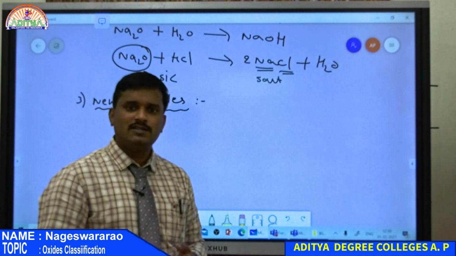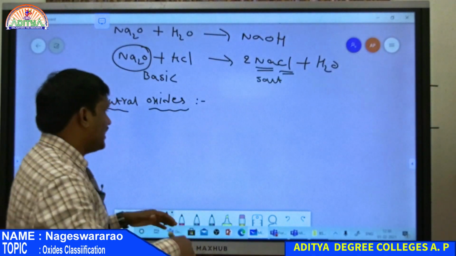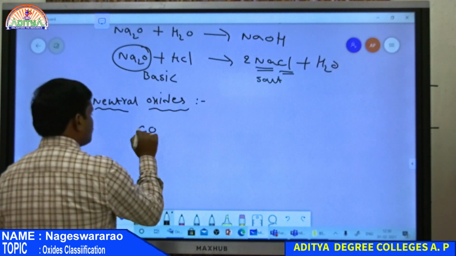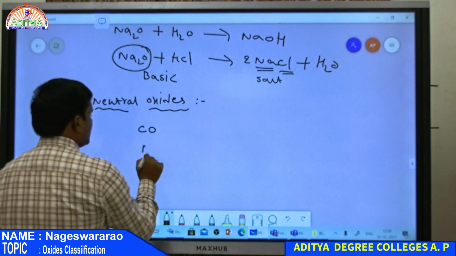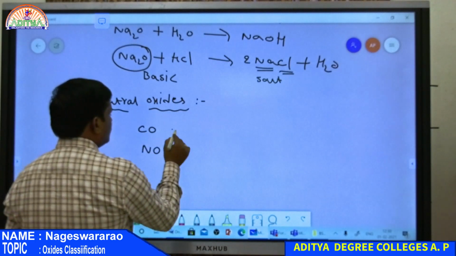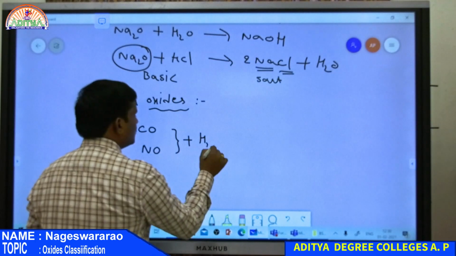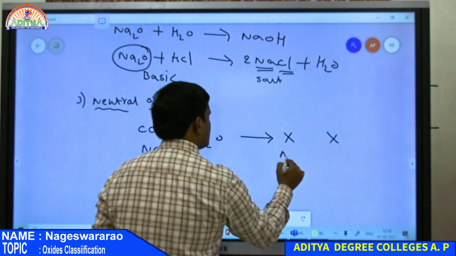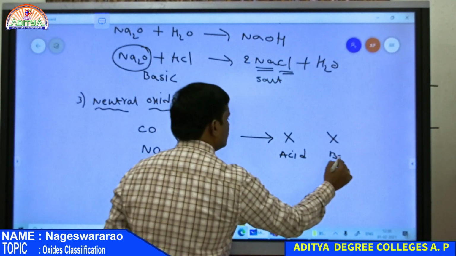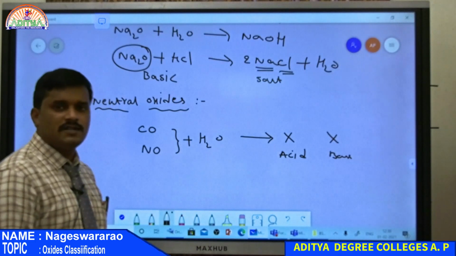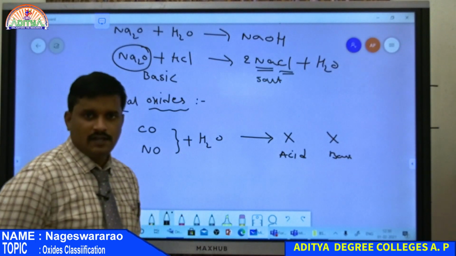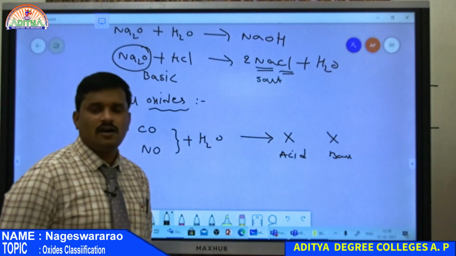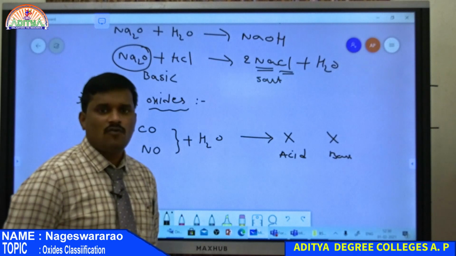Neutral oxides are the oxides which do not form either acids or bases when reacted with water. Suppose CO, carbon monoxide, and NO, nitric oxide: whenever these oxides are reacted with water, there is no formation of acid and no formation of a base. So, it does not give acid as well as does not give a base. Then that oxide is known as a neutral oxide. Therefore, neutral oxides are the oxides that neither form acids nor form bases when reacted with water.